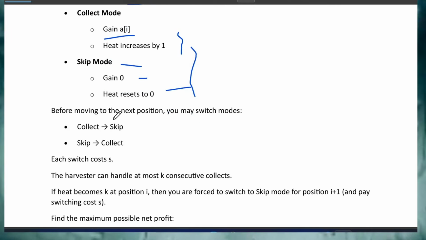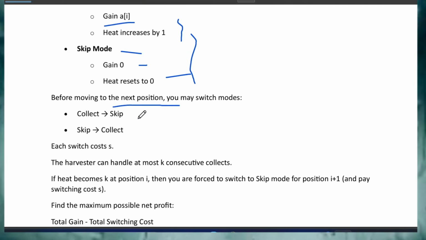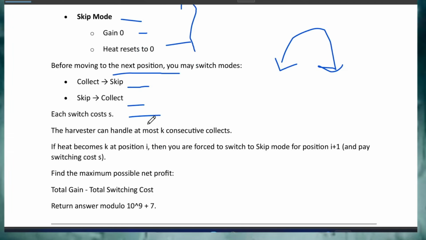Before moving to the next position, you may switch mode, collect to skip or skip to collect. Each switch will cost S, and the harvester can handle at most k consecutive collects, so that will also be given in your question. Now if heat becomes k at position i, then it is mandatory to switch to skip mode for position i plus 1, and you have to pay the switching cost.